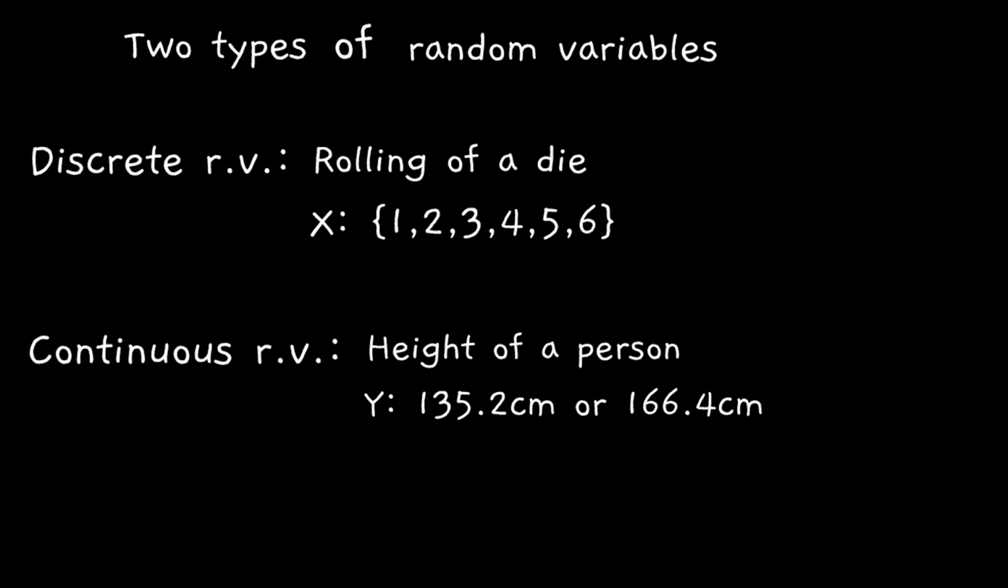In the height of a person example, random variable can take any value from a particular range, like 80 cm to 200 cm, let's say. Suppose this is the range where person's height can take. It can take any value from this range. For example, random variable y takes 135.2 cm or 166.4 cm, something like that. It can take any real value from this range. So this is continuous random variable. So these are the ideas of discrete and continuous random variables.